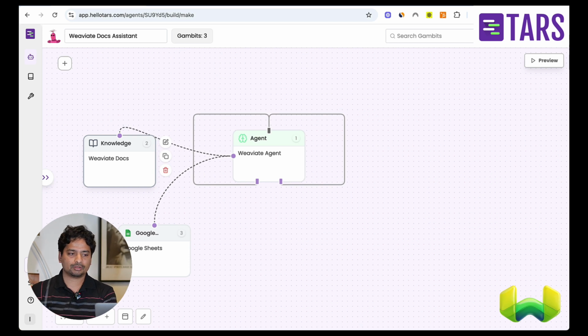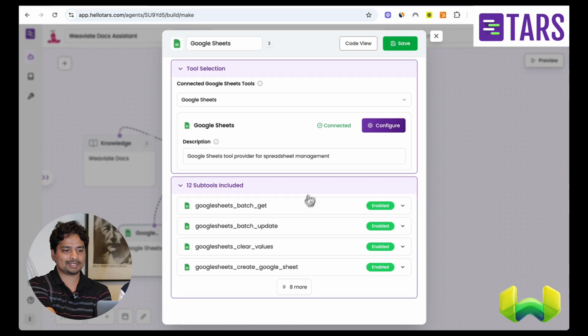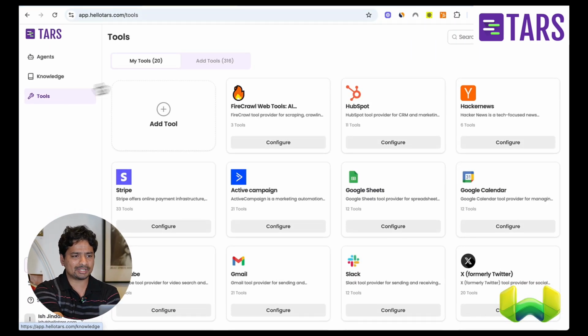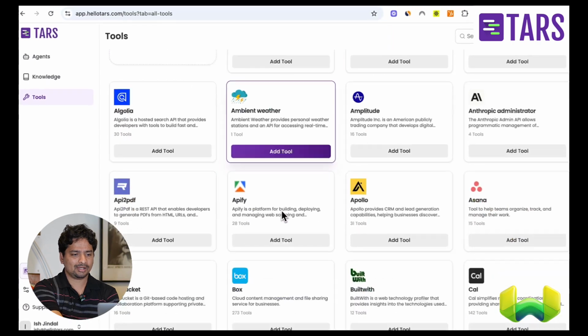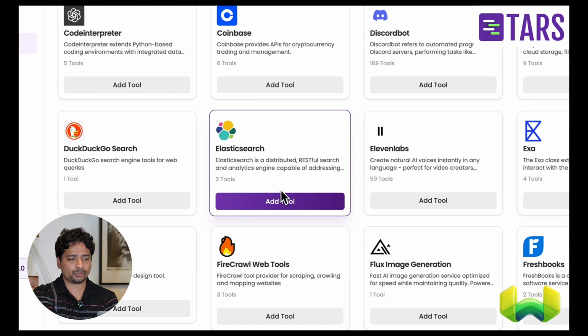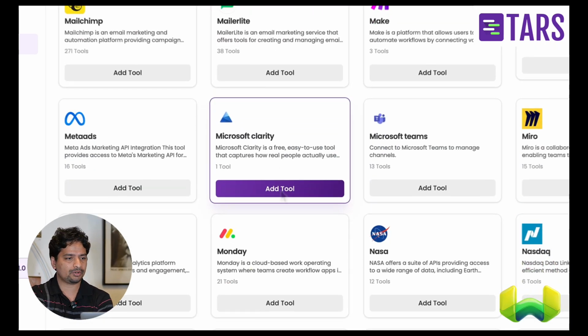Apart from the knowledge, we also have the Google Sheet tool, which the agent uses whenever it is ready to capture the information and send it to the Google Sheet. So I can show you here. This is the tool module, and it has all of these subtools. If I go to the configure section, just to show you how many tools we have, some 300 plus tools. We have added Google Sheet for this demo, but you can connect to your Google Drive, you can connect to Notion. We have a lot of options, so I definitely recommend checking this out.